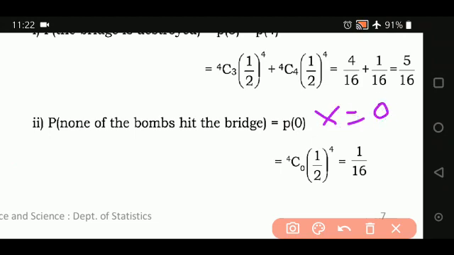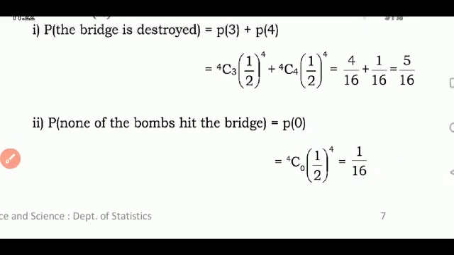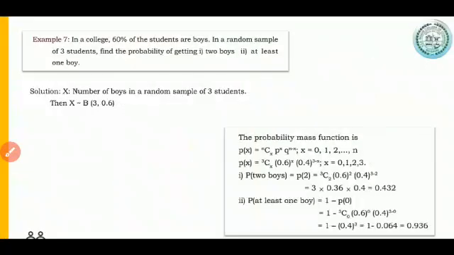It will take the value 0. So in the probability mass function, wherever x is there, you want to put the value 0. So this is going to be 4C0 times 1 upon 2 to the power of 4. When you simplify, 4C0 is nothing but 1 into this. When you simplify, you get the answer 1 upon 16. This is the second example.